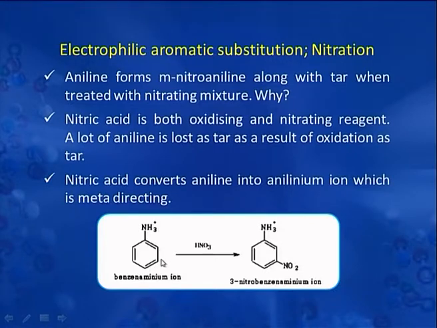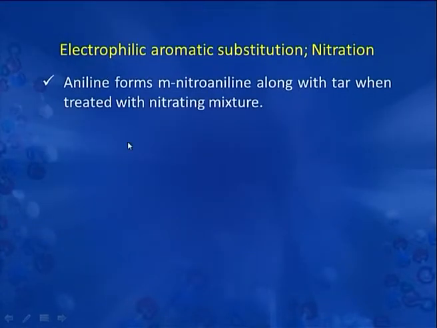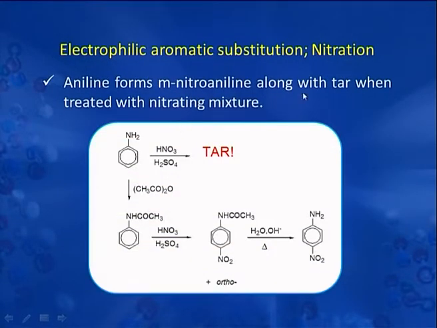As a result, the anilinium ion is meta directing. Aniline forms meta-nitroaniline along with tar when treated with nitrating mixture. This has been shown in this slide here, that aniline when treated with nitrating mixture forms tar or forms meta-nitroaniline.